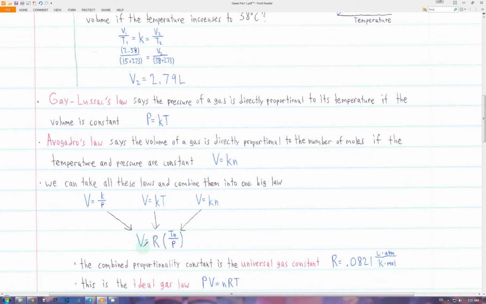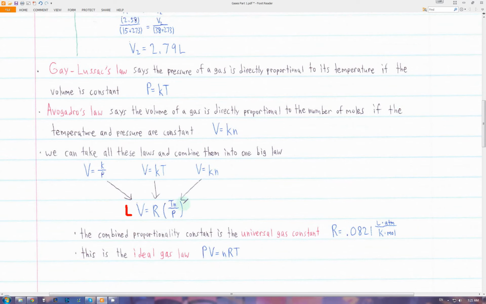on this side, the volume has to be in liters. So we need a liters here on the top. And then we need to cancel out the pressure on the bottom, which is an ATM. So we need an ATM on the top to cancel out the pressure. And then on the bottom, we need to cancel out the temperature and moles. So we have Kelvin and moles on the bottom. And so if we rearrange this, we get the familiar ideal gas law. PV equals nRT.